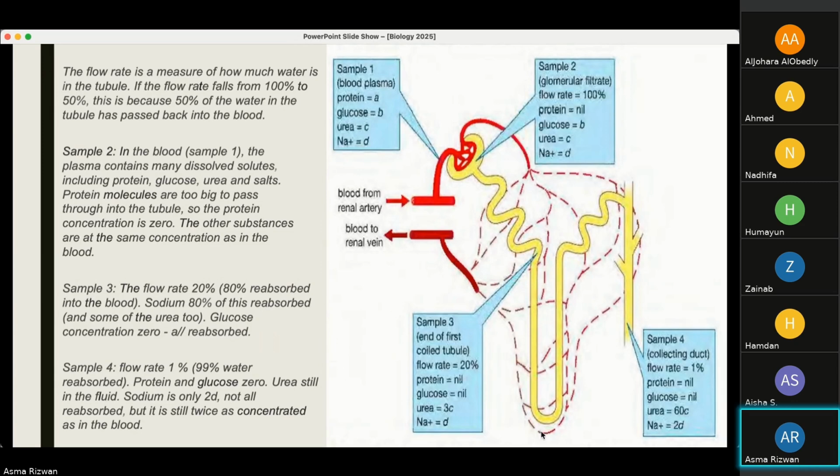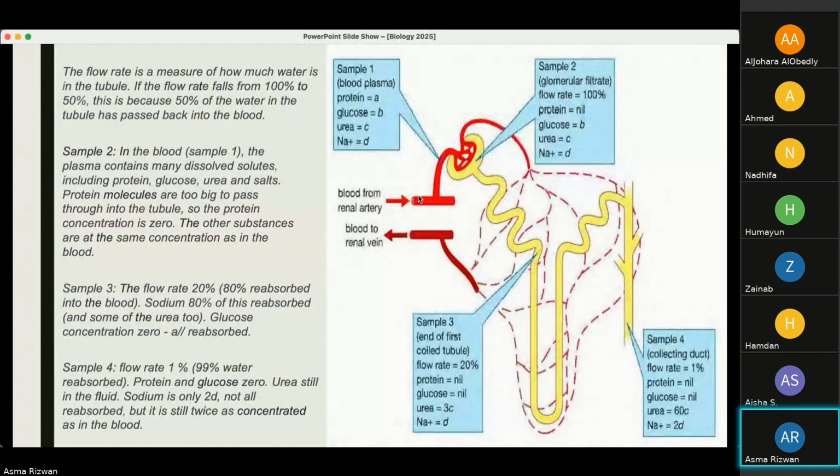Now, when this passes down the loop of Henle and then enters the collecting duct, the flow rate here is 1, which means that 99% of water has been reabsorbed. It has been passed back into the blood. Glucose and protein are 0 here. So all the glucose has been reabsorbed.